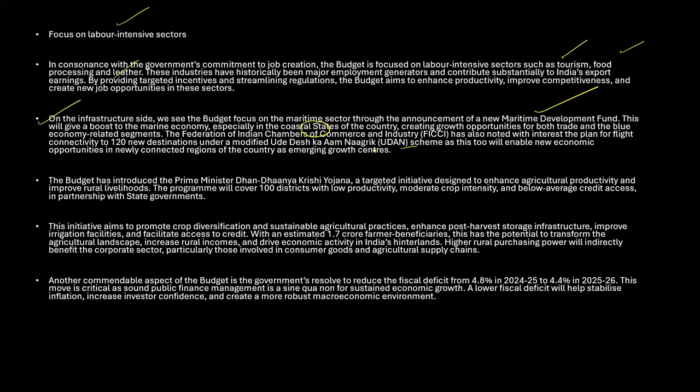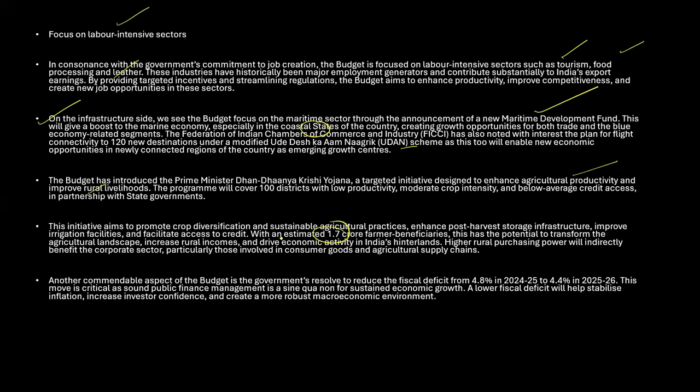Right. Apart from this, we also have to discuss the Krishi Dhanadhanya Krishi Yojana, a scheme designed to enhance agricultural productivity and improve livelihood in rural areas. This program will cover 100 districts with low productivity. All those districts which are having low productivity will be connected. Key areas include crop diversification, sustainable farming, and improved irrigation. With an estimate of 1.7 crore farmer beneficiaries, we are expecting this many farmers to benefit, and it has the potential to transform the agricultural landscape as well.